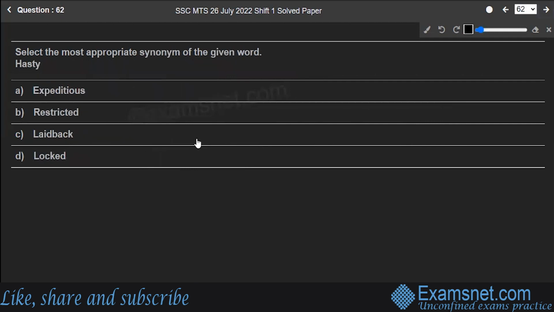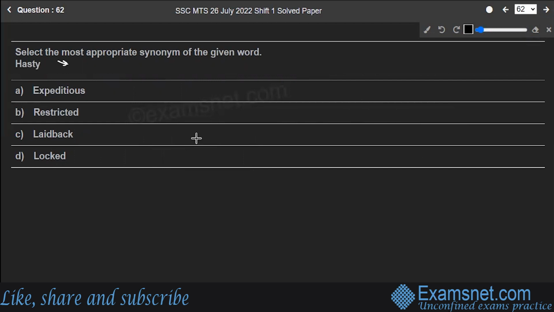Next is question number 62. Select the most appropriate synonym of the word hasty. Options are expeditious, restricted, laid back, or locked. So before finding out the synonym of the word hasty, let's check the meanings of everything. What do you mean by hasty?